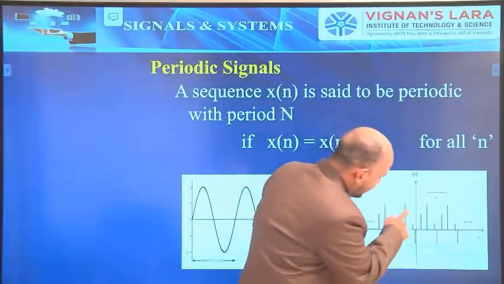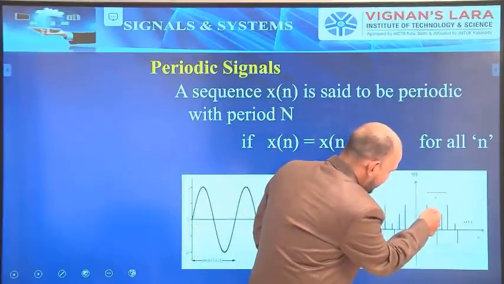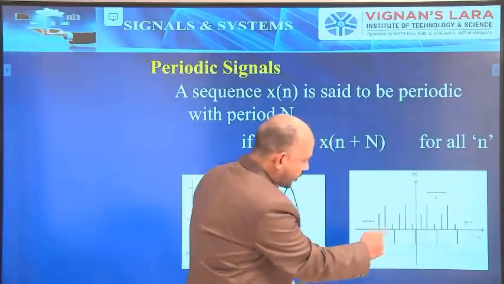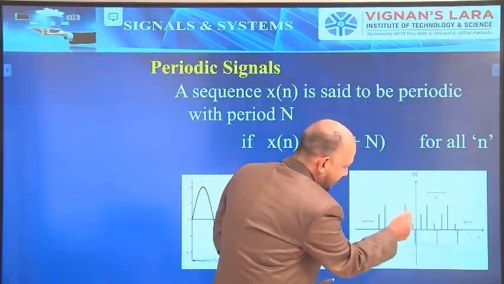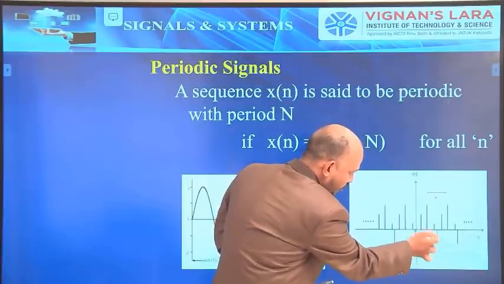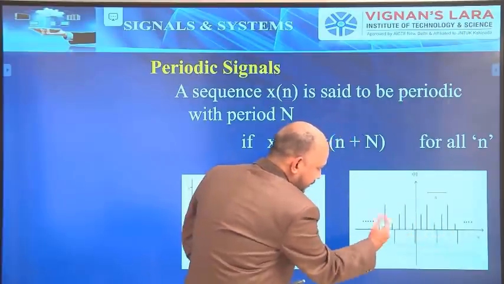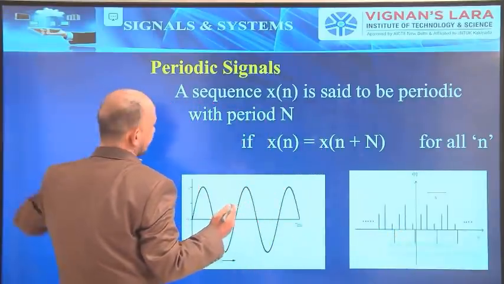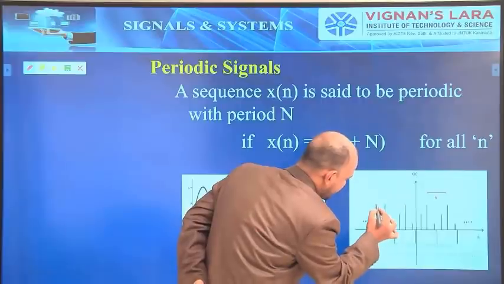Let us consider from this point, this, next, this one. Before also we have the same pattern: larger one, larger, smaller one below. Same pattern.